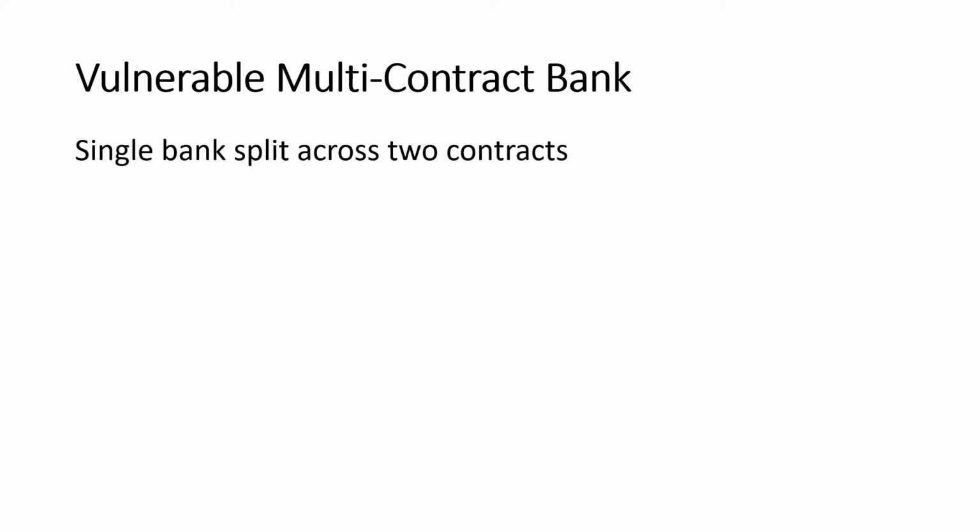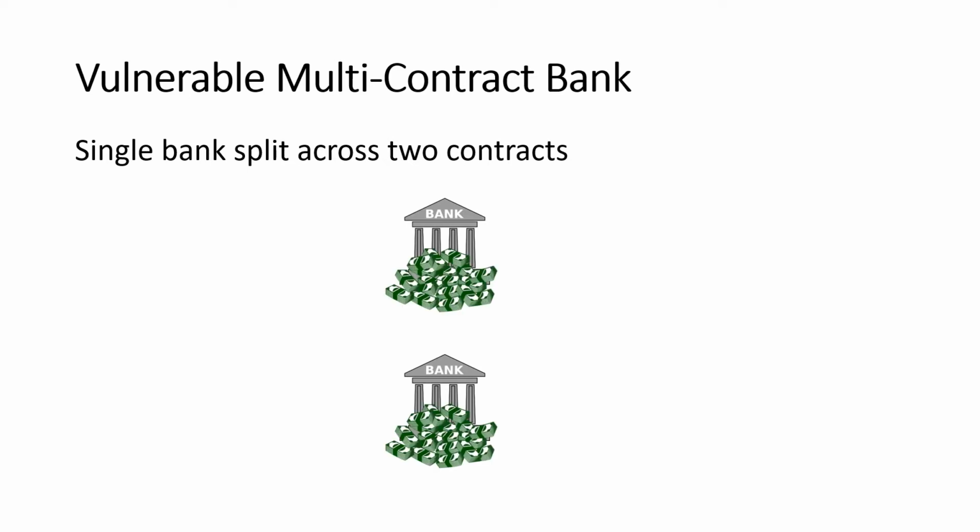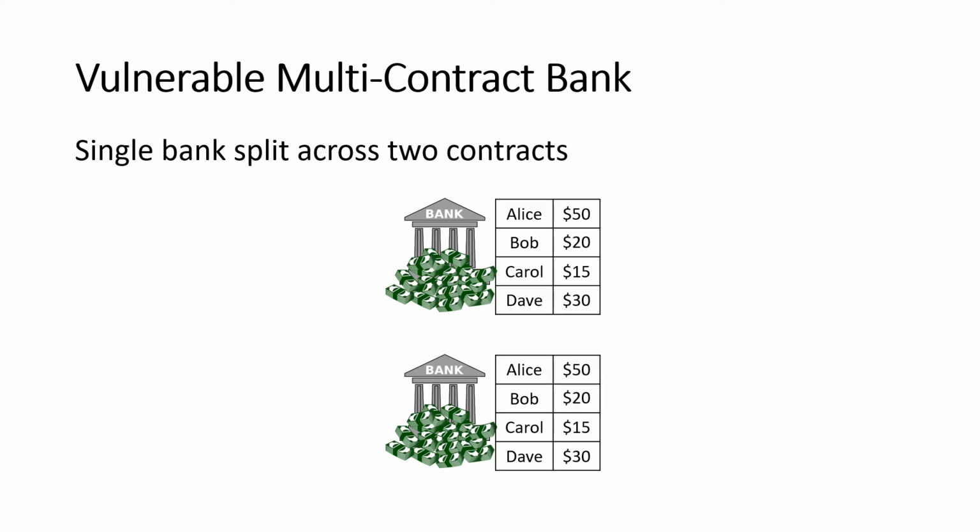Specifically, this is a vulnerable multi-contract bank. And what that means is a single bank application that's split across two different contracts. Each of these contracts contains some amount of money, and the combined money between the two is the total assets of the bank. Also, each of the contracts independently holds on to the entire balance sheet of the bank. So it knows that, say, Alice's account has $50 and Bob's account has $20, and each contract has its own copy of this, but those two copies need to remain in sync because they both represent the same thing. They both represent the total account balances at the bank. Also, both contracts are running exactly the same code.